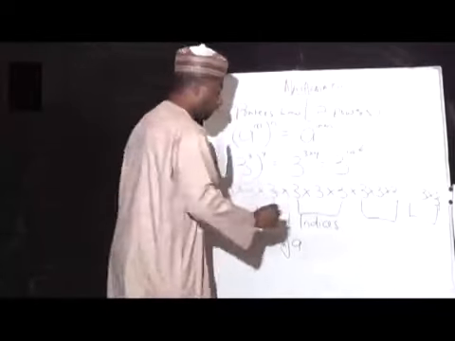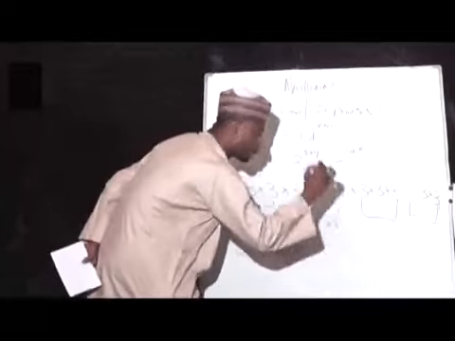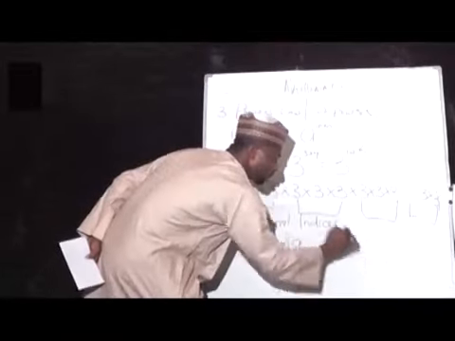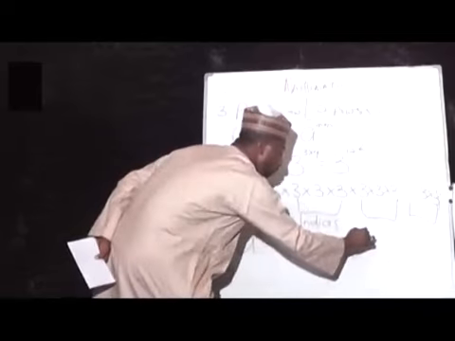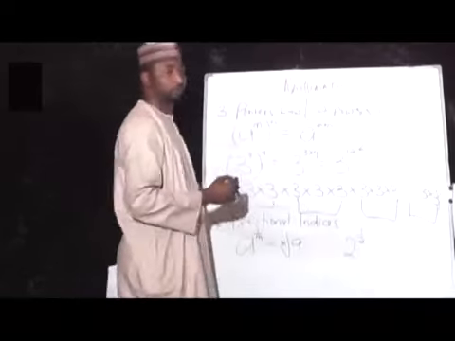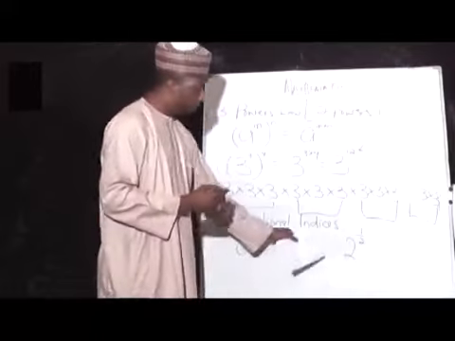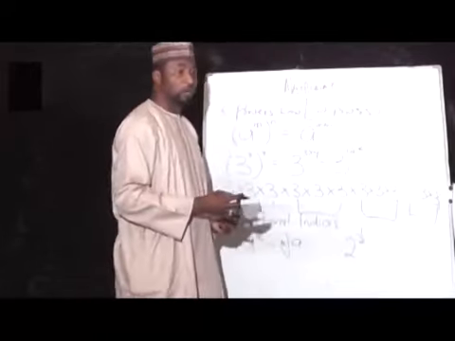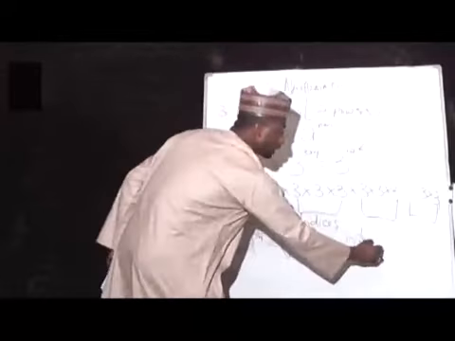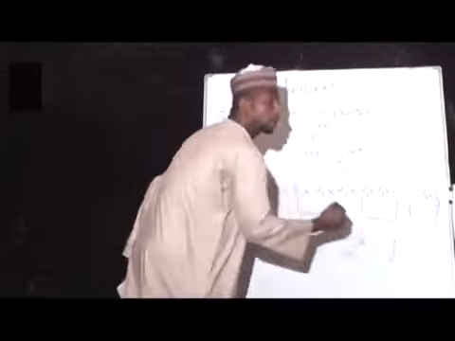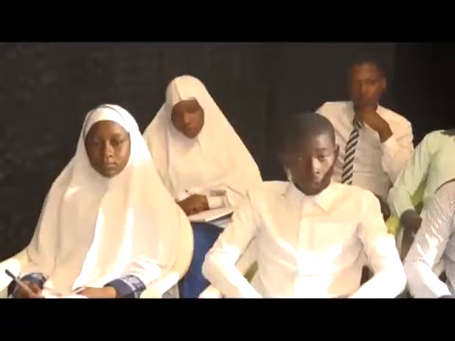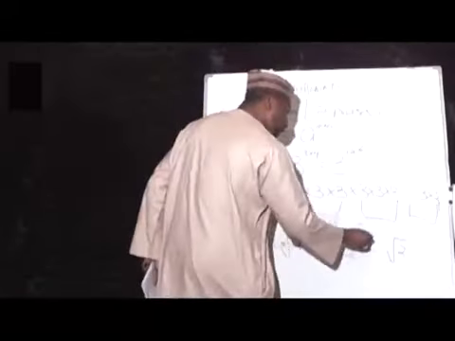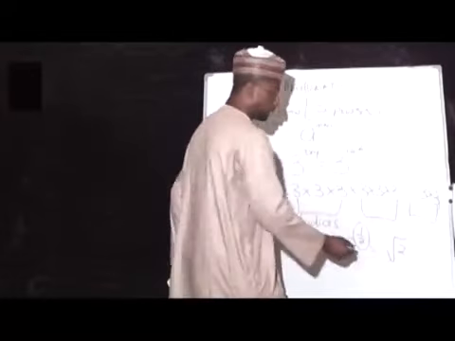By way of definition, let's define square root: 2 raised to power 1 all over 2 is the same thing as the square root of 2.